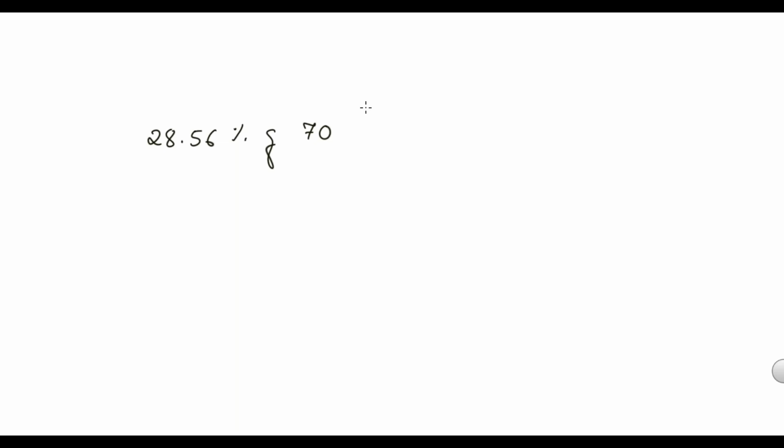How can I take this 28.56% in terms of a fraction? If you look at the fractional values you just wrote, we don't have 28.56 anywhere. But we had the fraction 14.28%. Here 14.28 doubled is 28.56: 14 doubled is 28, 0.28 doubled is 0.56. So I can write it as 2 into 14.28% of 70.